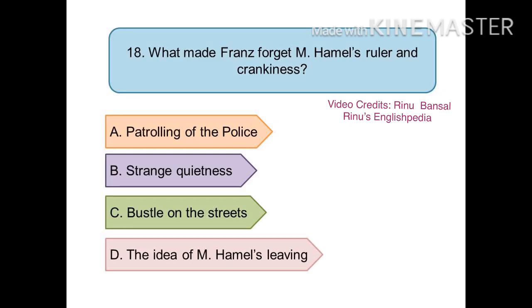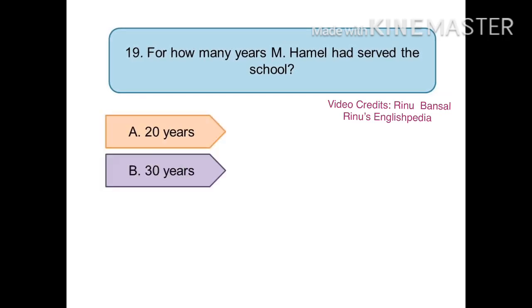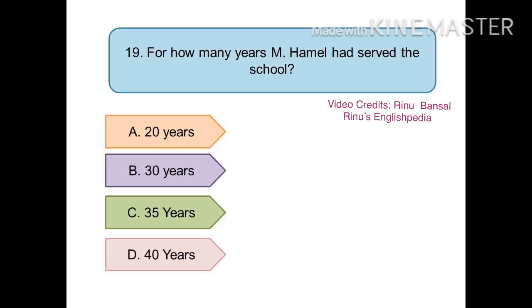And the correct answer is option D. The idea of Monsieur Hamel's leaving made Franz forget all about the strictness of Monsieur Hamel. Your next question is, for how many years did Monsieur Hamel serve the school? Your options are option A, 20 years, option B, 30 years, option C, 35 years, or option D, 40 years. And the right answer is option D, that is 40 years.